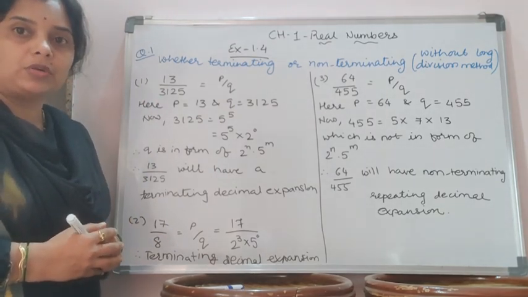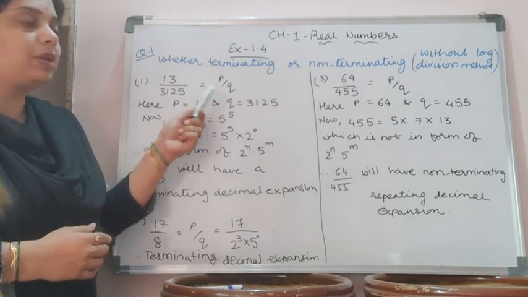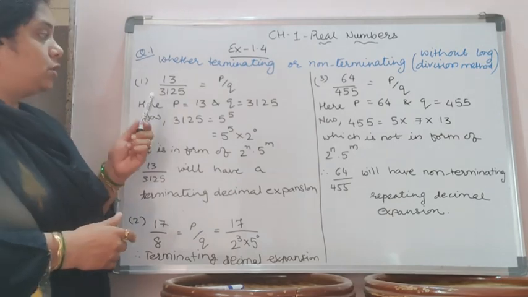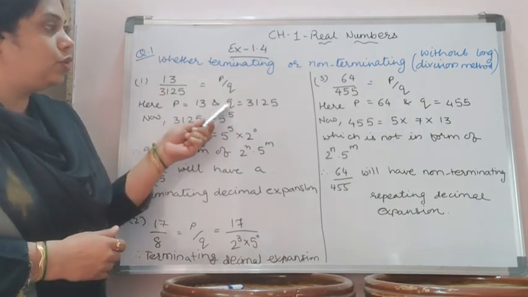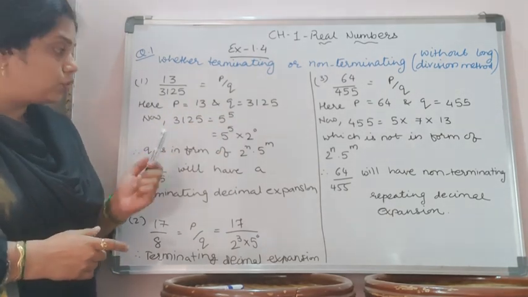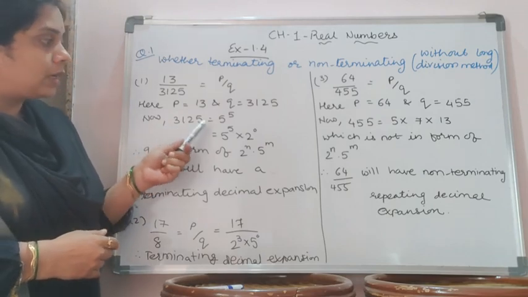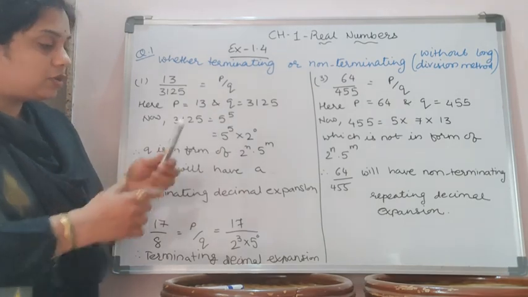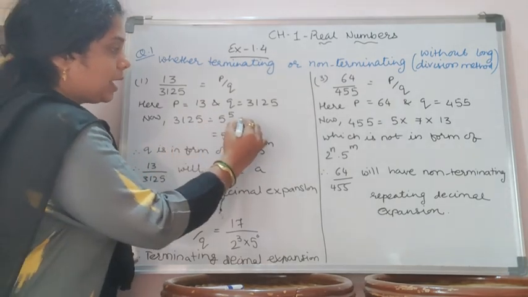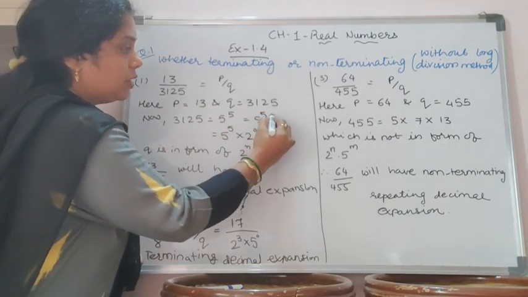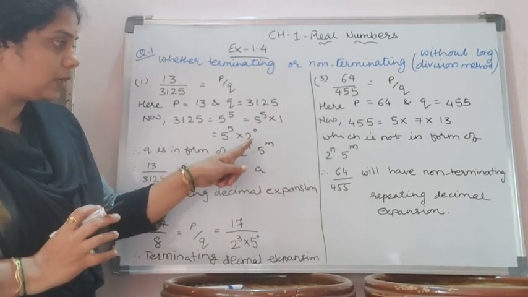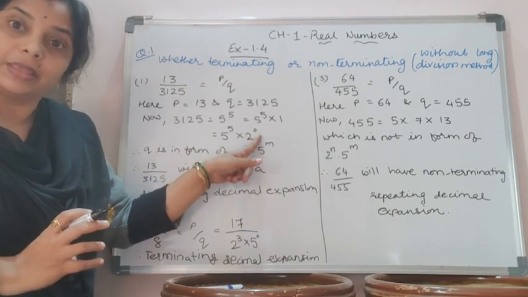It is a rational number, so obviously it is in the form of p by q. P is the numerator, q is the denominator. So here p is 13 and q is 3125. Can I write 3125 as 5 raised to 5? Yes. And 5 raised to 5 means it is multiplied with 5 raised to 5 into 1. In place of 1, can I write 2 raised to 0? Yes.